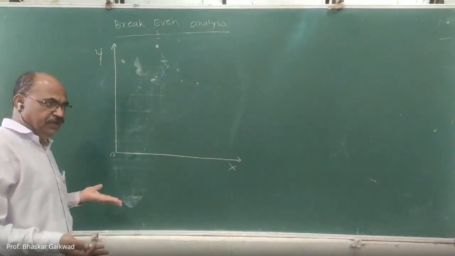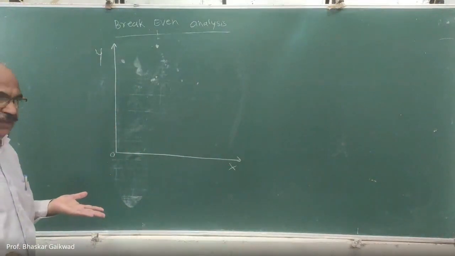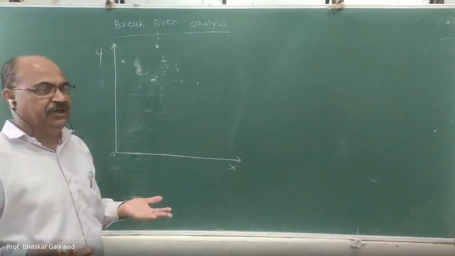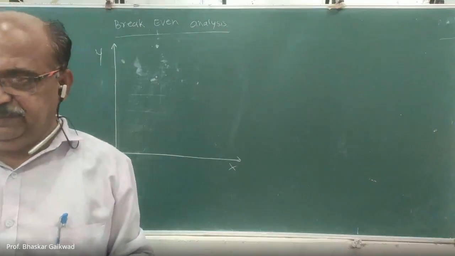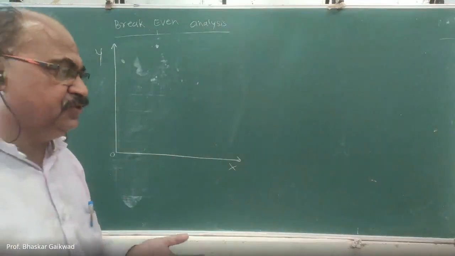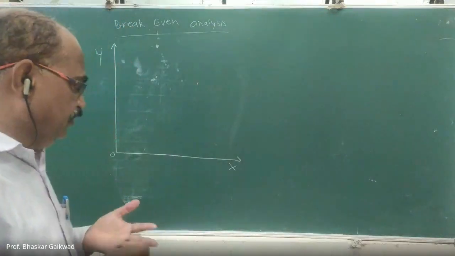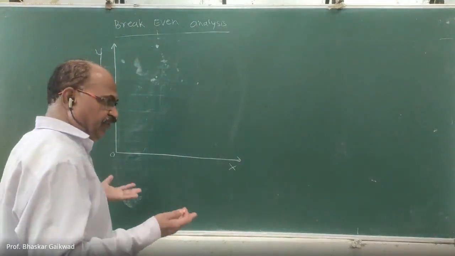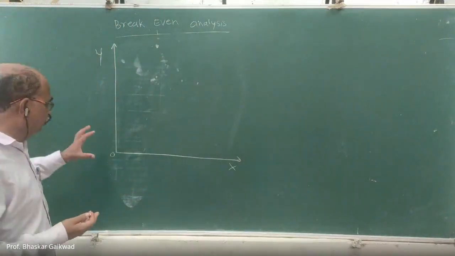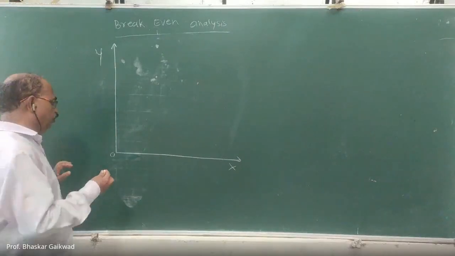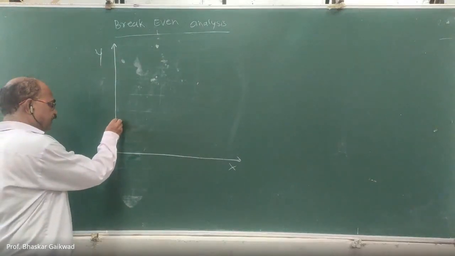Initially we have to purchase the capital equipment like machinery, the land, instruments, so many things. So this initial cost may be more than zero. Let us consider it here.